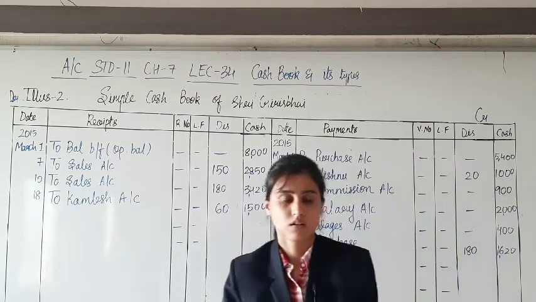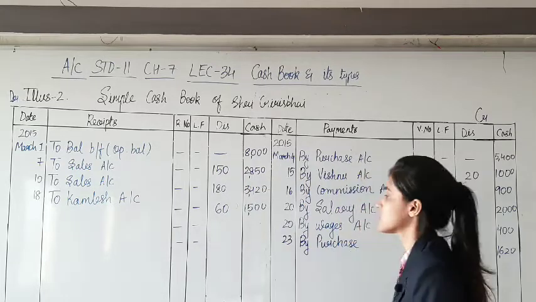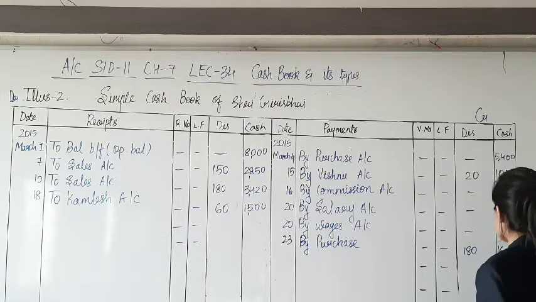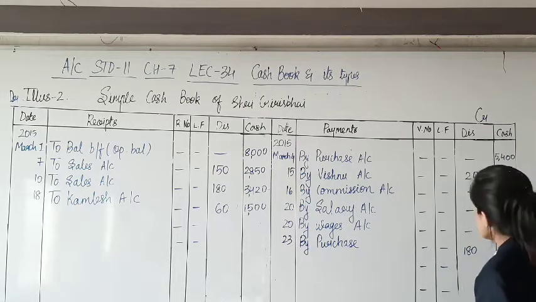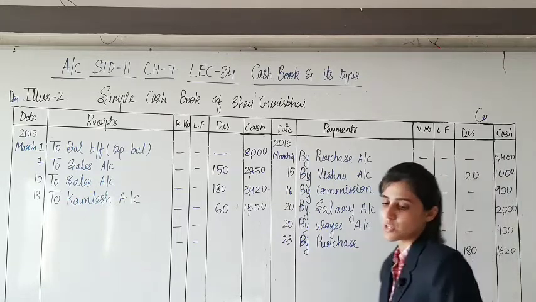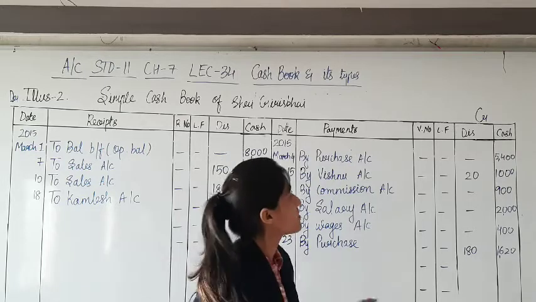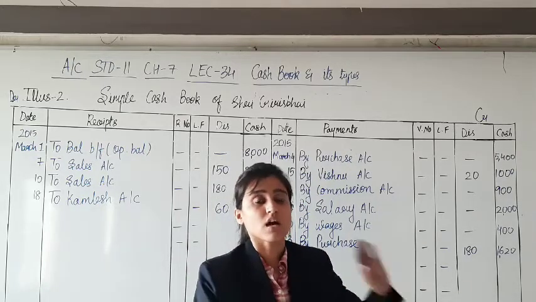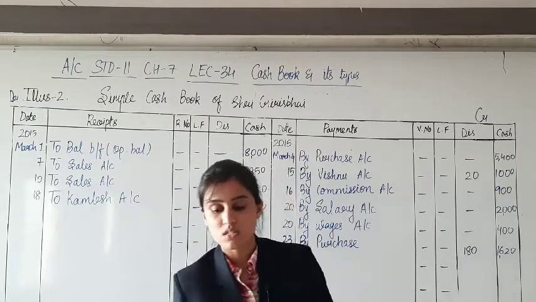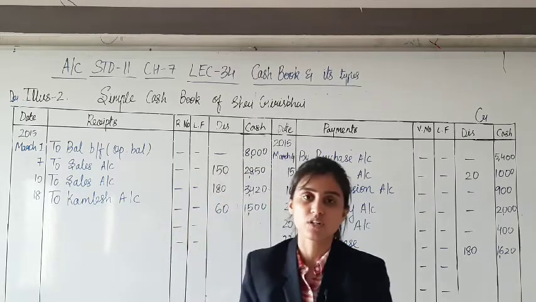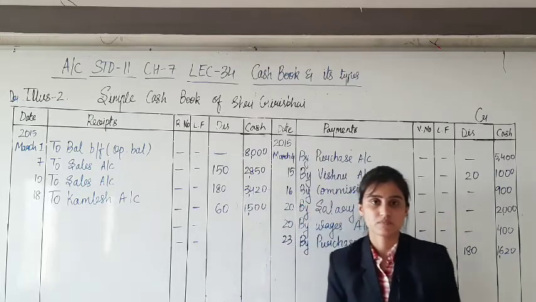Yes, goods have been purchased and the amount, instead of 1800 after trade discount, you have paid only 1620, because 180 is the amount of discount that you have received on the payment that you have made. See, I always say that cash discount is available on the payment and receipt. That point is actually initiated in this chapter.